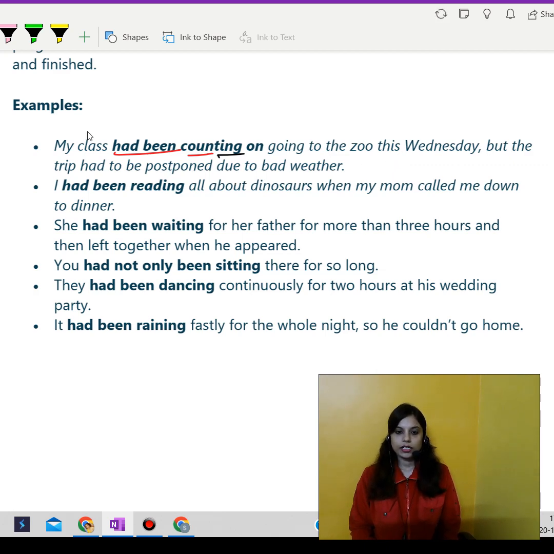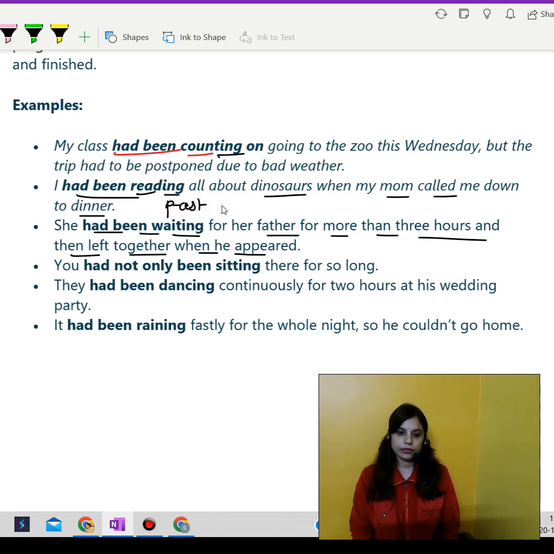All right. Then we have I had been reading all about dinosaurs when my mom called me down to dinner. So had been reading. So read plus ing, had been reading. Next, she had been waiting for her father for more than 3 hours and then left together when he appeared. So had again past perfect progressive tense, or continuous tense. So it's something which had been going on. That is what we are trying to say, had been going on.